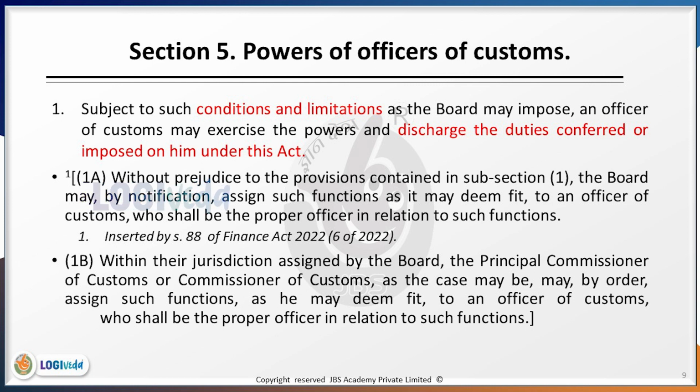Section 5.1.2 states, within their jurisdiction assigned by the board, the Principal Commissioner of Customs or Commissioner of Customs, as the case may be, may by order assign such functions as he may deem fit to an officer of customs who shall be the proper officer in relation to such functions.